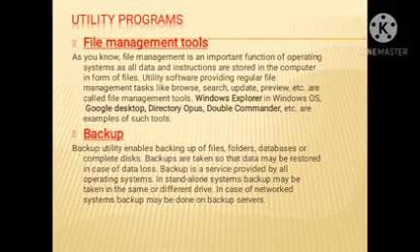Utility software provides regular file management tasks like browse, search, update, preview, creation of file, deletion of file, updation of file, and these are called file management tools. Windows Explorer in the Windows operating system is an example of such tools.